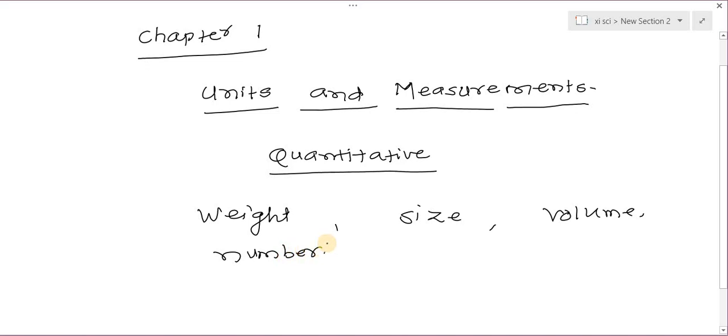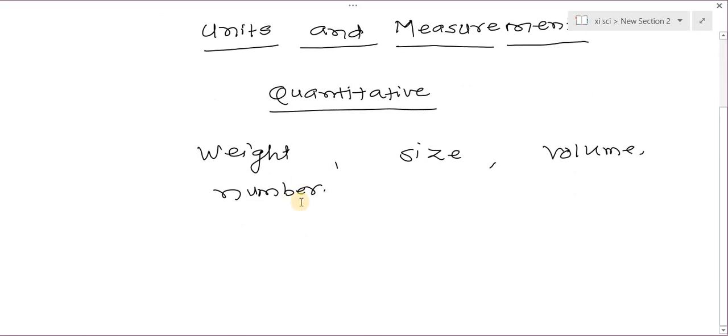A measurement always involves a comparison with a standard unit, with a standard. What is measurement? Measurement is nothing but the comparison with a standard measuring unit which is internationally accepted. So what is this standard?